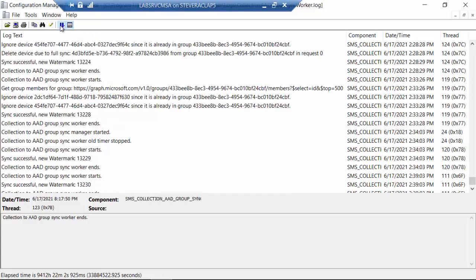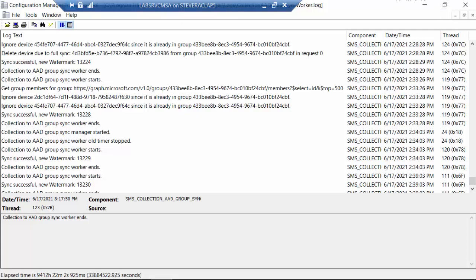Let me just pause this, right? I believe it's previously. Yeah, it is definitely previously. So what I did when I did a full sync is we're going to, hey, get group members. All right, here's our members. We're going to ignore this device because it's already present up in Azure AD. We're going to ignore this one. It's already present up in Azure AD. Sync successful.